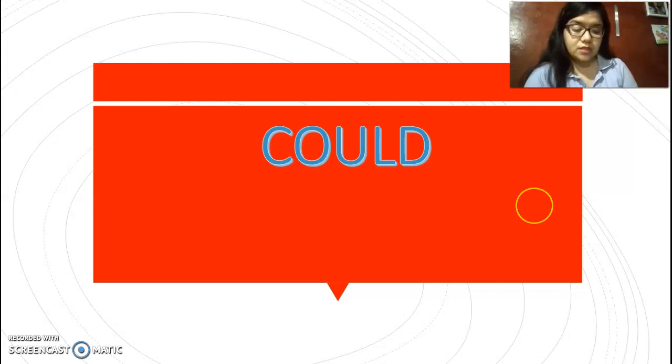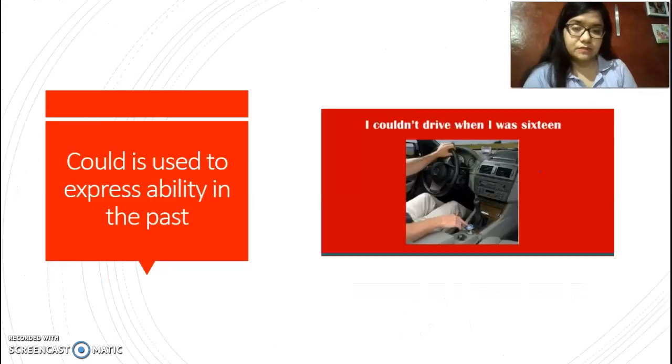Today we're going to see that could is another modal, like we said last Saturday, like must and have to. Now we're going to see the use of could. Let's start. Could is used to express ability in the past tense.